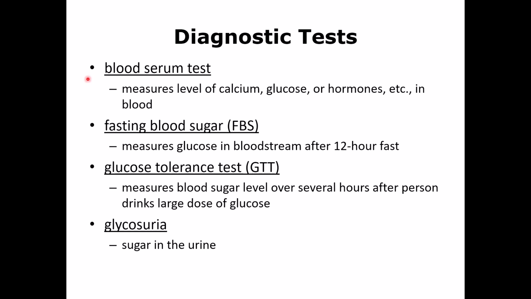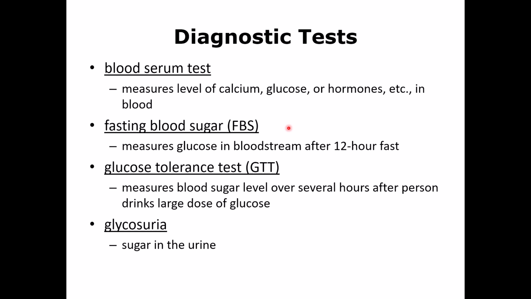Some tests that you can do, one is the blood serum test, and for that you can look at the level of sodium, calcium, glucose, lipids, and different hormones. If glucose is what you're worried about, for example, you think the person may have diabetes, then you can do a fasting blood sugar test.